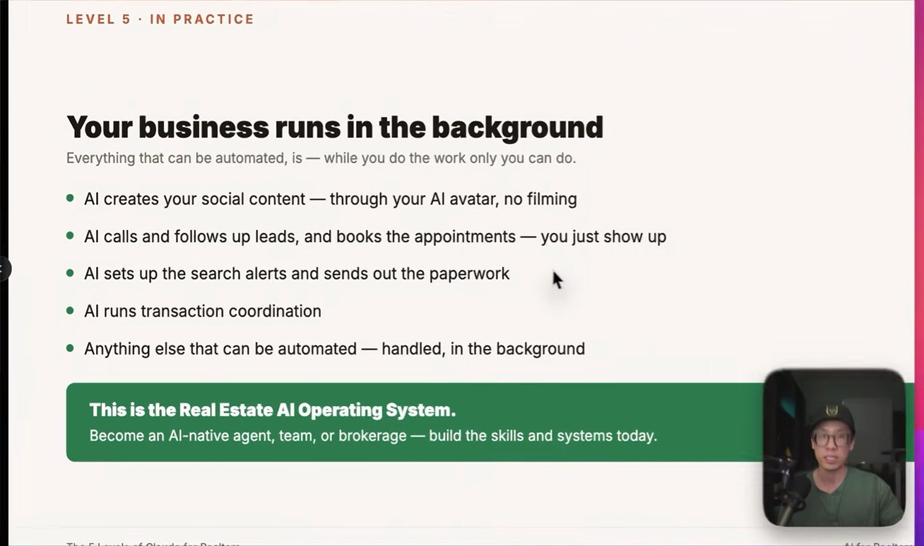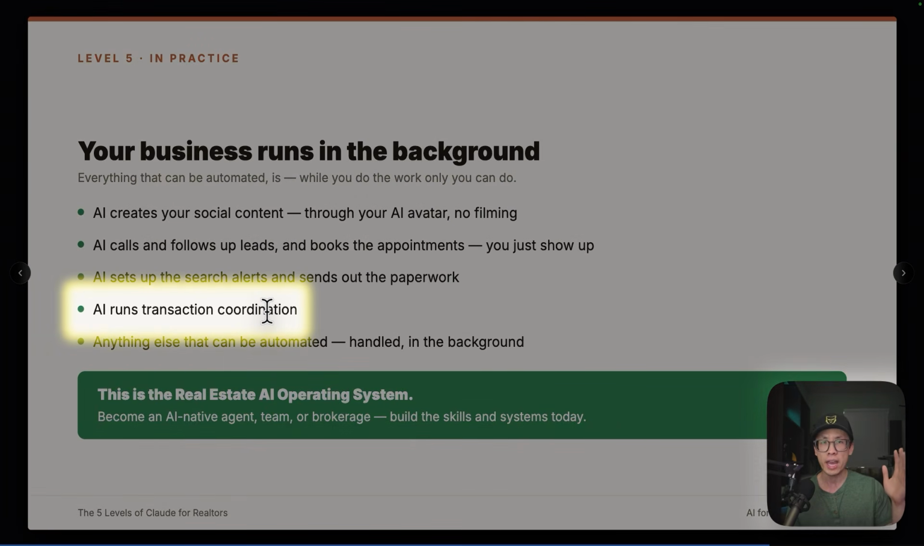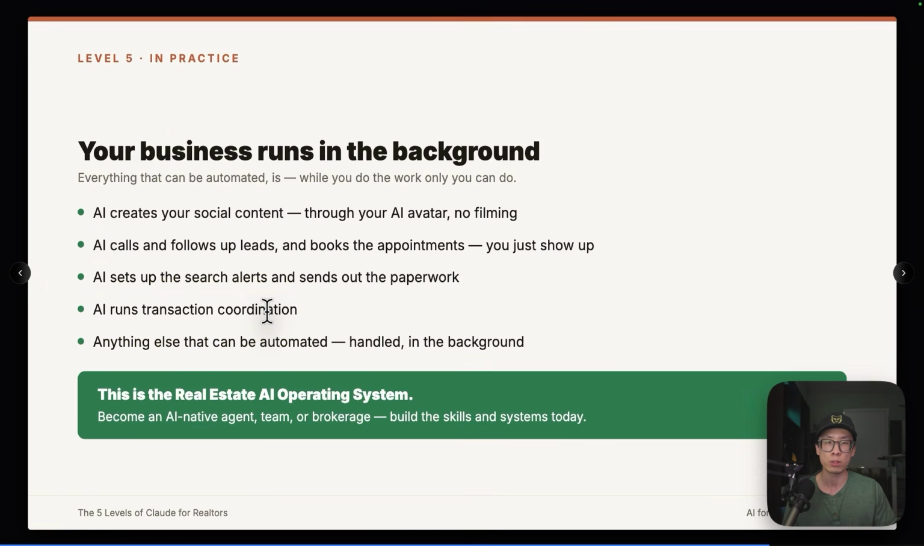And then the seller, basically the same thing. Let's say we got under contract. What happens next? It is transaction coordination. AI will know when the contract is executed, when inspection is due, when financing is due, and who the inspector is that I should reach out to. They're going to reach out to the inspector and schedule the inspection for me. They're going to handle all of that contract work for me.